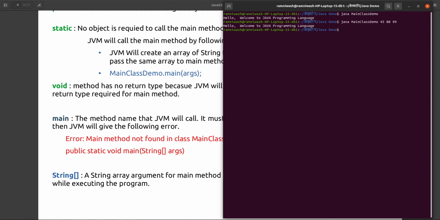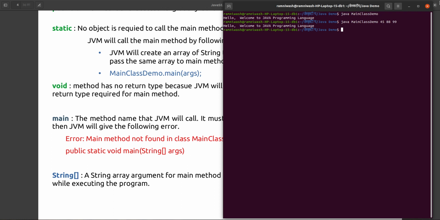Then what is the use of this 45, 88, 99? This is the input of your program. You want to give some input to do a specific task. Then how can you give that input? Wherever you are executing the program, there only you can give the input. So here you are executing your program, and you can give your input here: 45, 88 and 99.